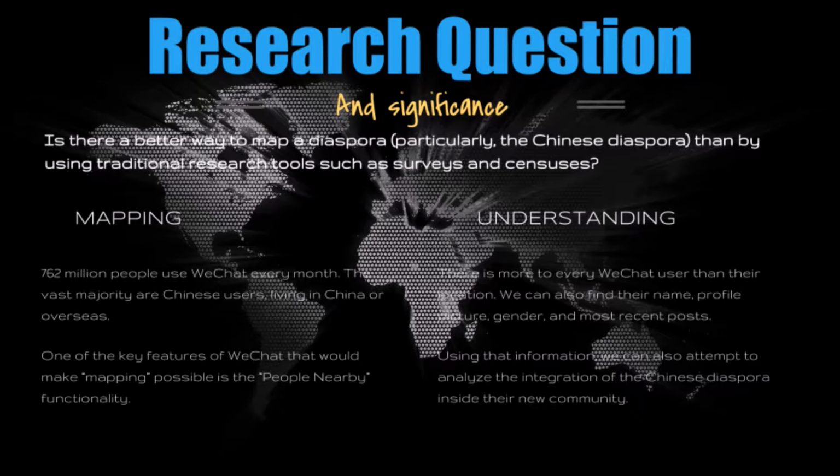WeChat has a feature called People Nearby, which allows a user to find any other users of WeChat in their immediate area and see their name, profile picture, gender, and 10 most recent posts. We were planning to use this feature in order to analyze the Chinese population that we could find in various cities across the world.